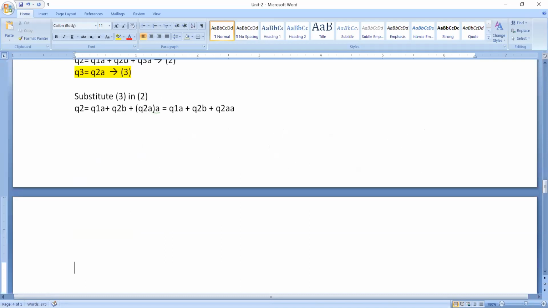Now if you look at this thoroughly, there is something we can take common over here. We can take Q2 common. Once you take Q2 common, we will get Q1 into A plus Q2 into B plus AA, or AA plus B. As it is a union operation, we can write either order.